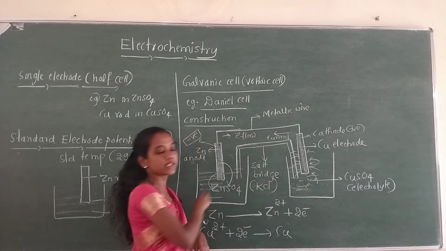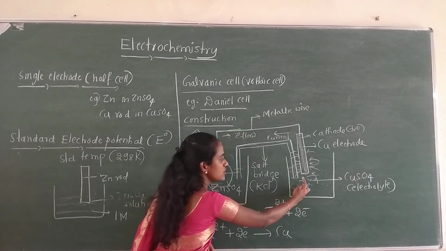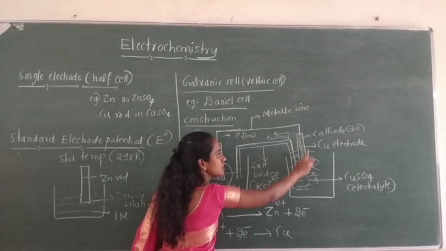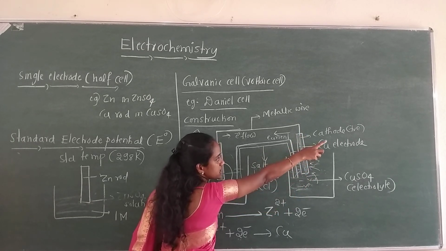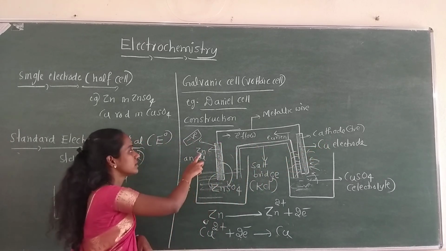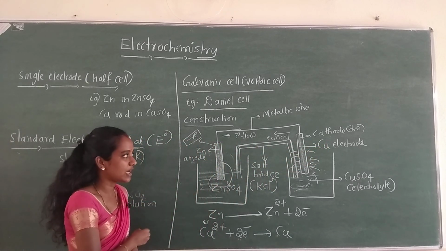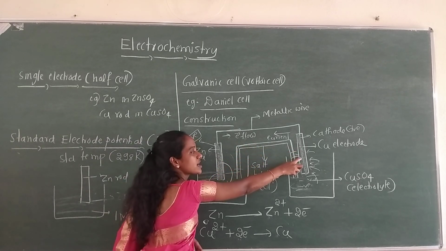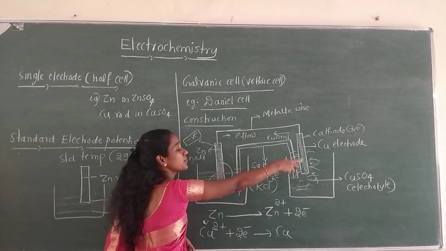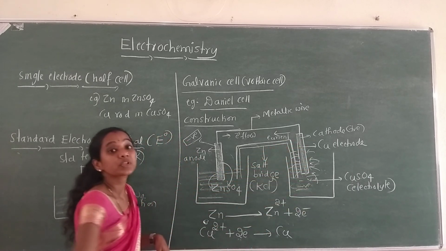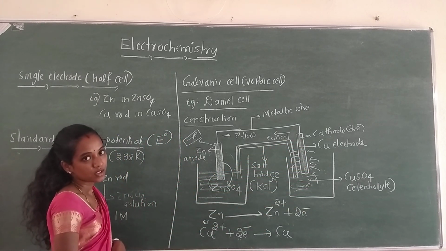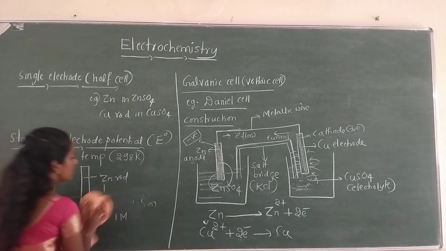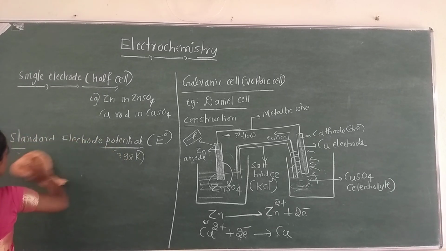This is the positive electrode because from the solution the positive ions will come to the surface of the copper electrode. That's why it is a positive electrode, whereas the zinc electrode is a negative electrode and it is the anode. The electrode at which the reduction process is taking place is termed the cathode. Now this is very important. I hope it is clear to you.